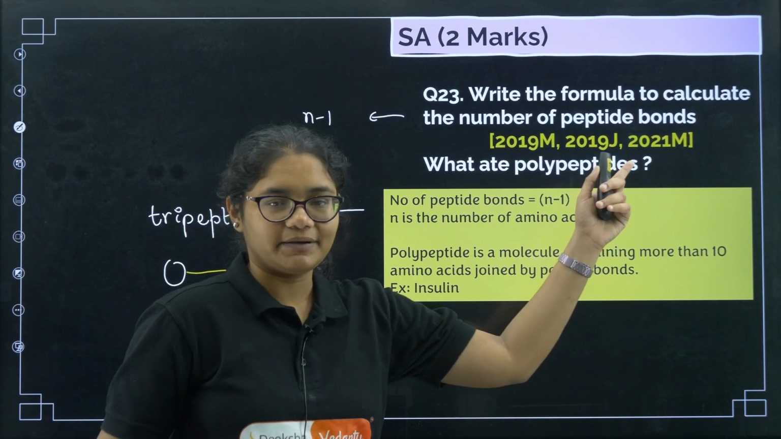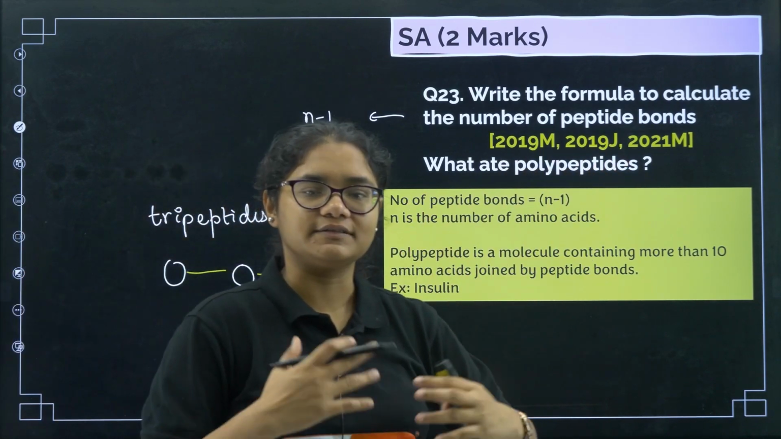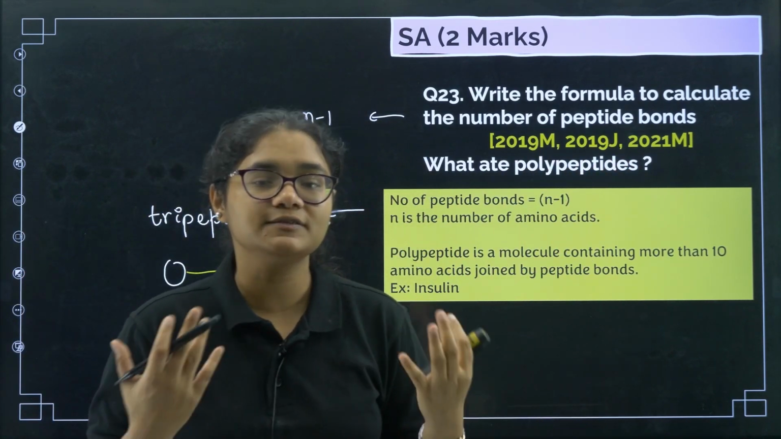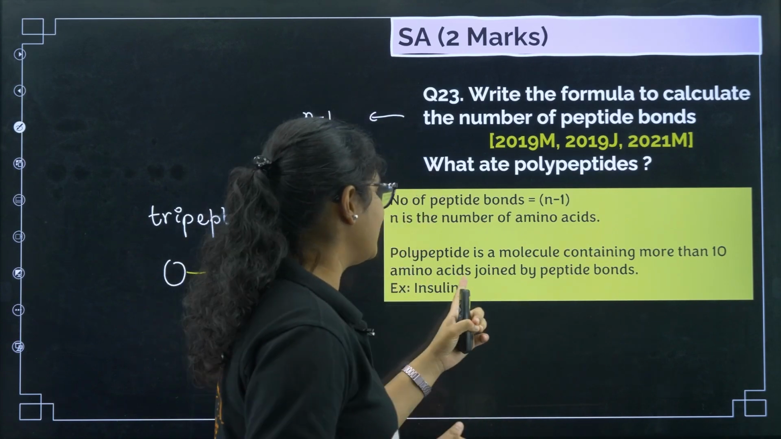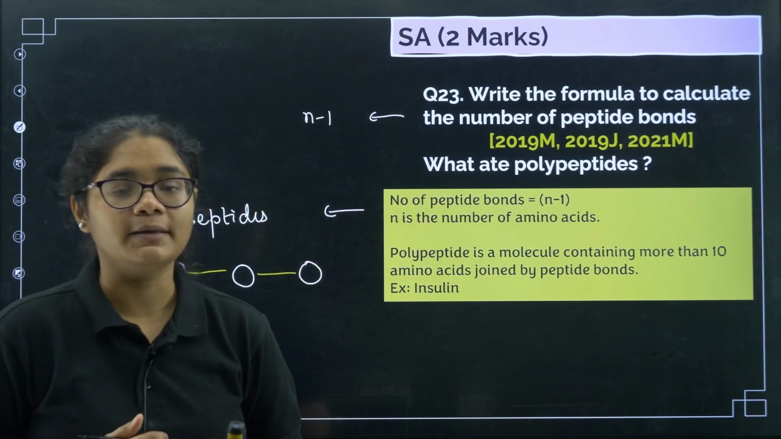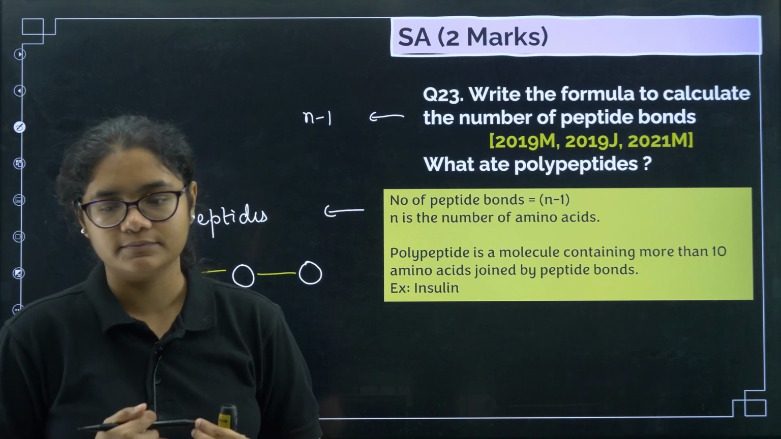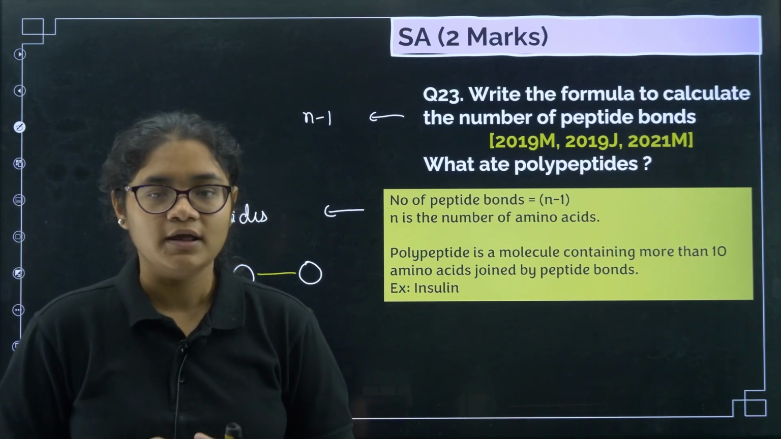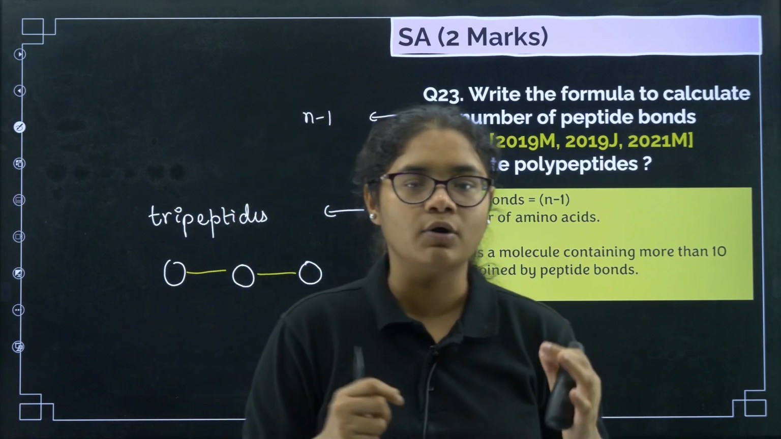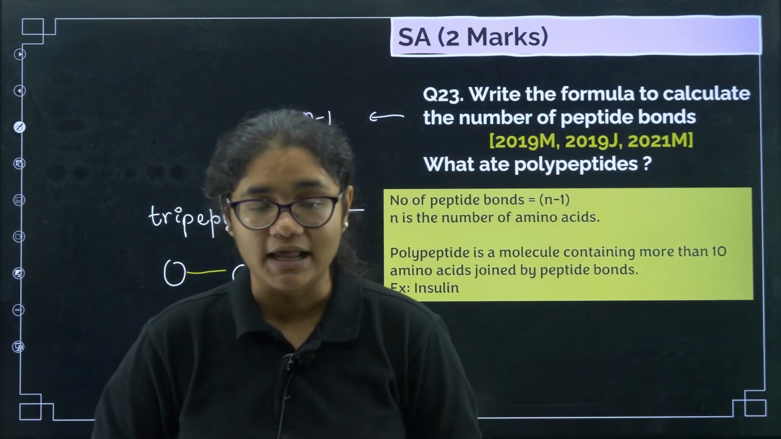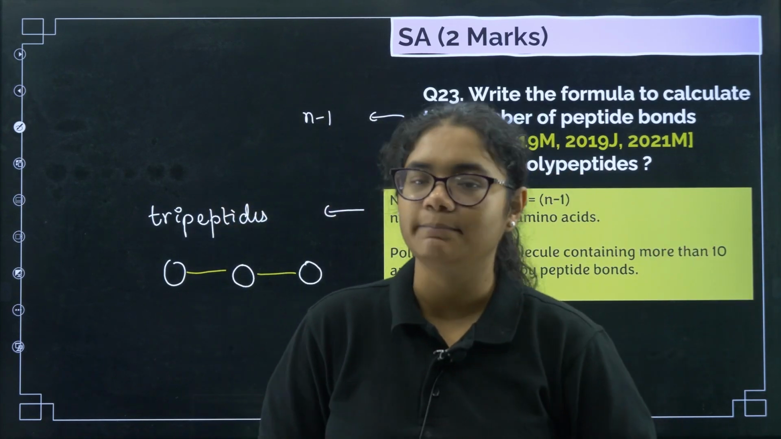Next, what are polypeptides? If more amino acids have combined, they are called polypeptides. A polypeptide molecule contains more than 10 amino acids joined together by peptide bonds. An example is insulin. When you have more than 10 amino acids connected to each other by peptide bonds, that is called a polypeptide. Like we had polysaccharides, it is polypeptides.